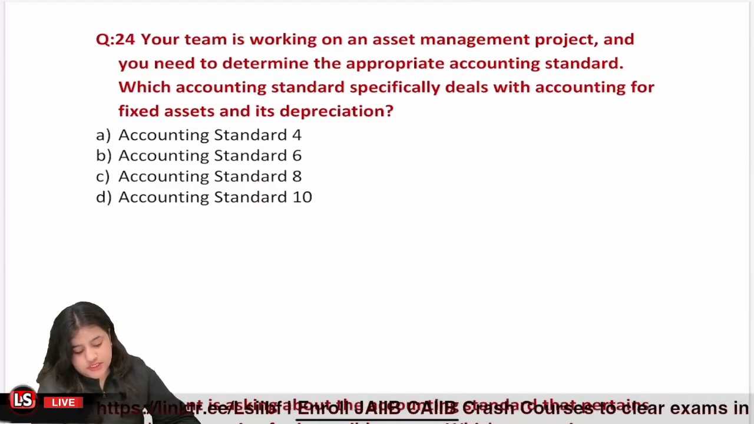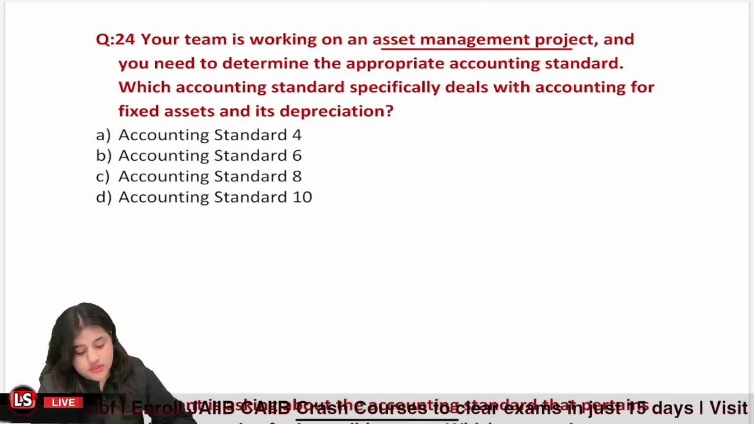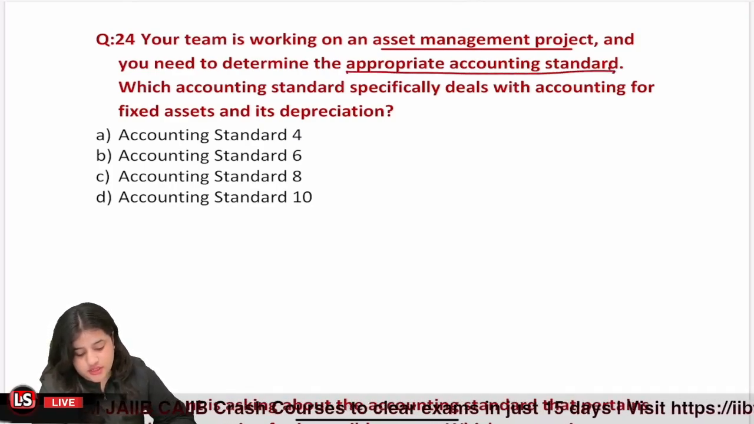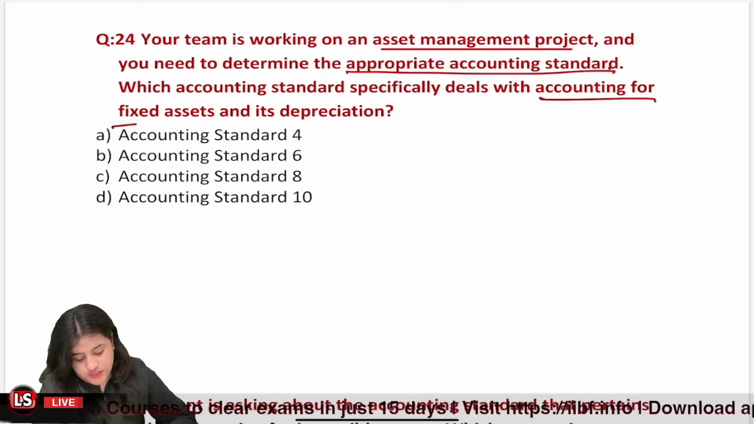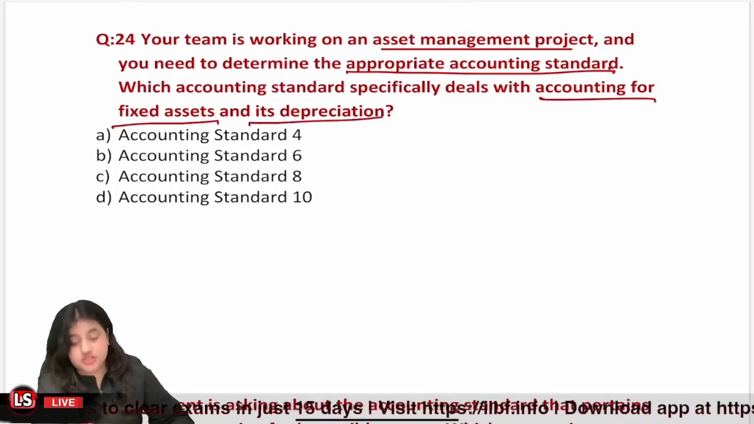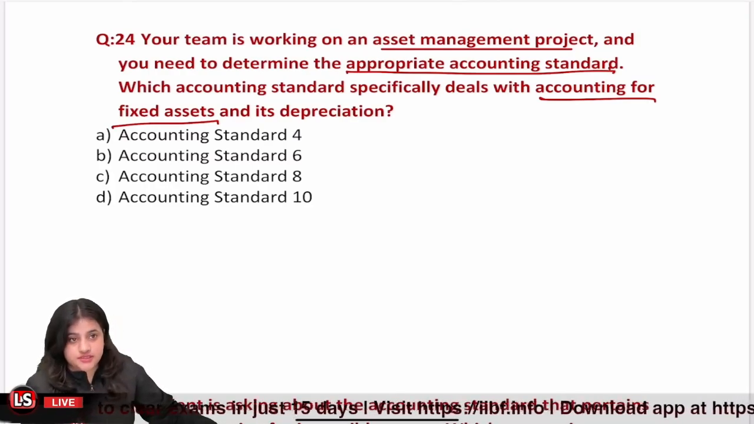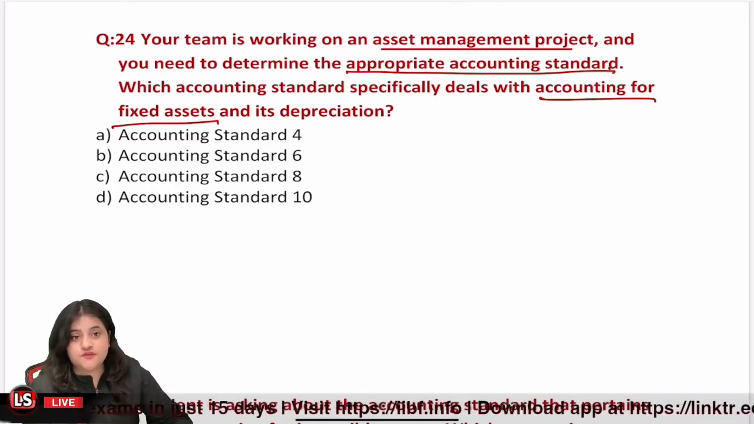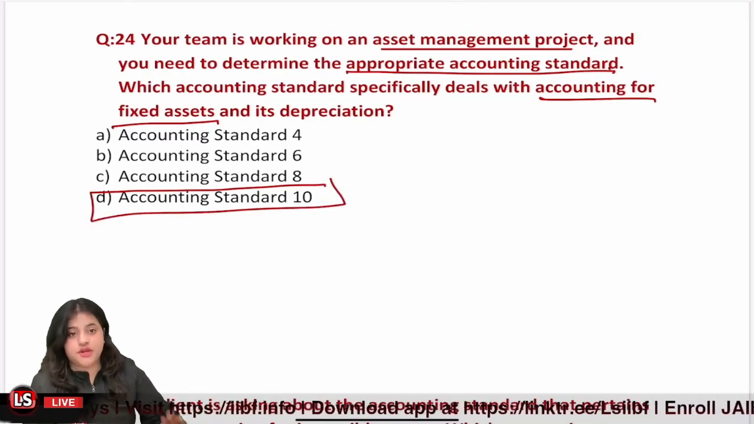Your team is working on an asset management project and you need to determine the appropriate accounting standard. Which accounting standard specifically deals with accounting for fixed assets and their depreciation? So in accounting standards, the AS that deals with fixed assets and their depreciation is AS 10. Okay, property, plant, and equipment.